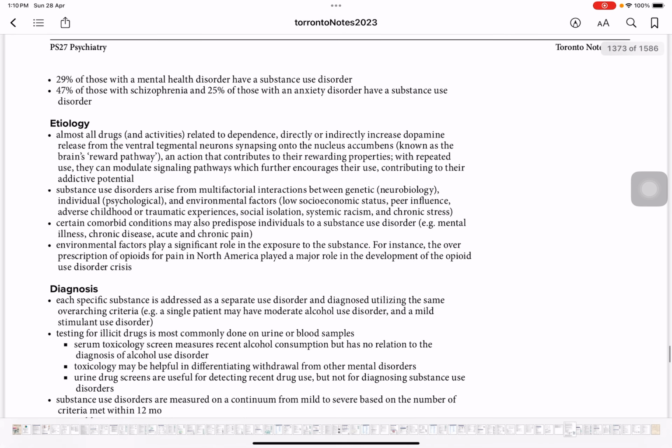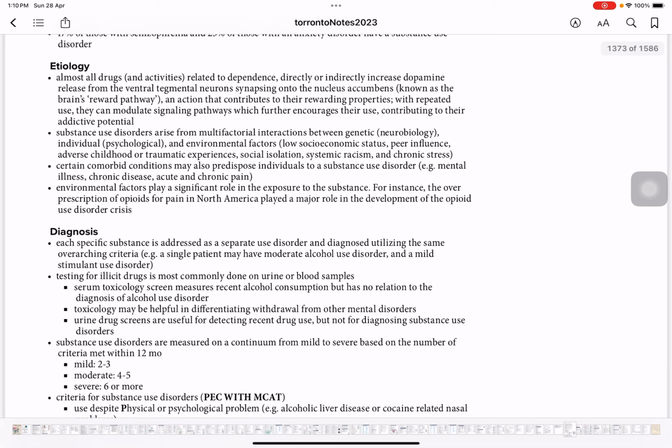Okay, now etiology, the causes. Why would someone end up having substance use disorder? Almost all drugs related to dependence directly or indirectly increase dopamine release from the ventral tegmental neurons synapsing onto the nucleus accumbens, known as the brain reward pathway, an action that contributes to the rewarding properties. With repeated use, they can modulate signaling pathways, which further encourages their use and contributes to their addictive potential.